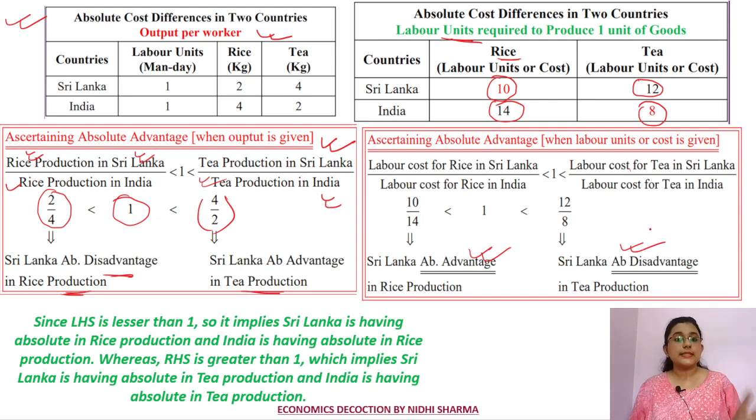So these are the two ways that you have to remember to ascertain the absolute advantage, either in terms of output or in terms of cost. Now it depends on whether the question gives it in terms of output or in terms of cost, and accordingly you have to answer the question. I have taught you both the methods, in terms of output as well as in terms of cost. Now it depends on what the question is asking you. I hope this is clear to you.